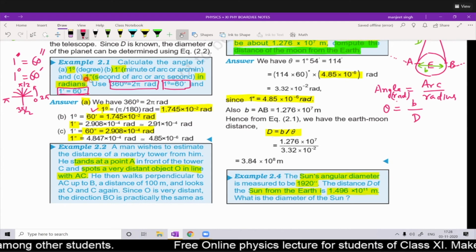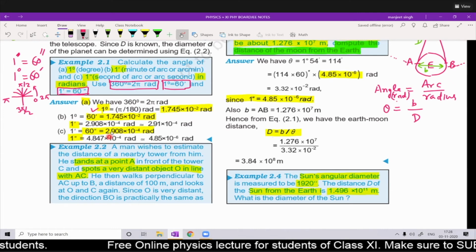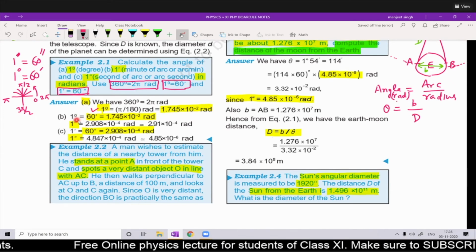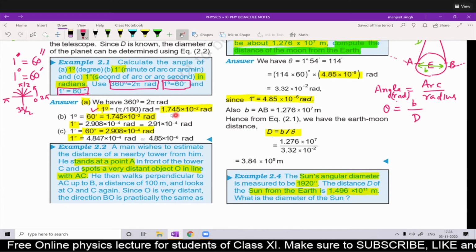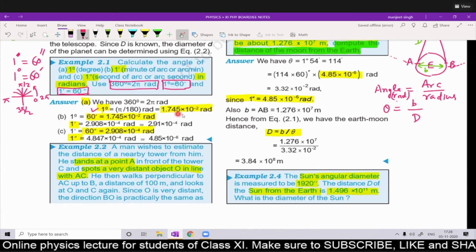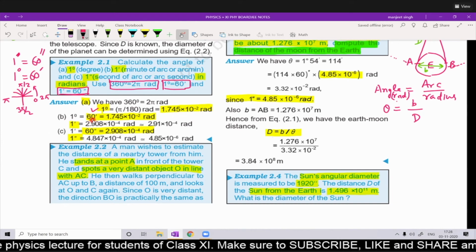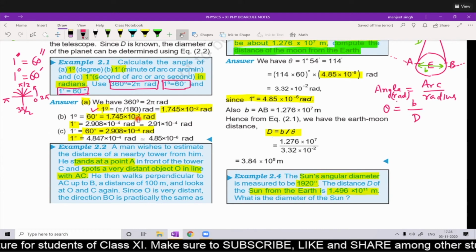Part B says convert 1 minute into radians. We know that 1 degree is equal to 60 minutes, and 1 degree is equal to 1.745 into 10 power minus 2 radians. So 60 minutes is equal to 1.745 into 10 power minus 2 radians.